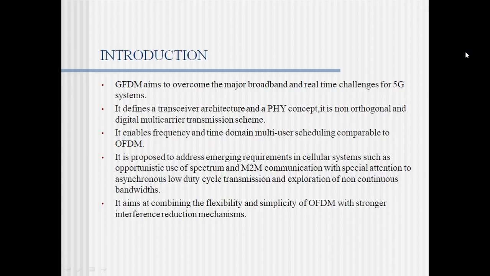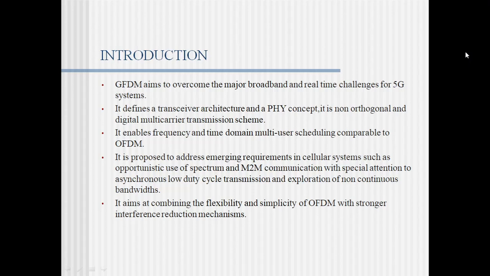Now, it is proposed to address emerging requirements in cellular systems such as opportunistic use of spectrum and M2M communication, with special attention to asynchronous low-duty cycle transmission and exploration of non-continuous bandwidths. As we know that spectrum is scarce, so opportunistic use of spectrum is a very essential need nowadays. So it is useful in that, and M2M means machine-to-machine communication.